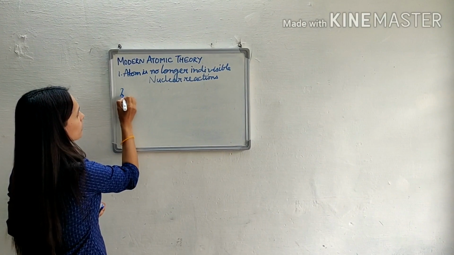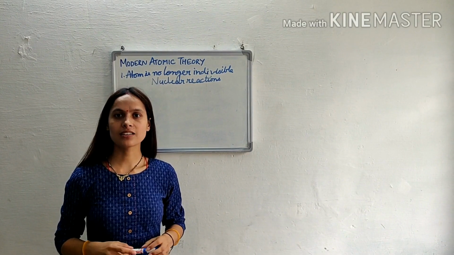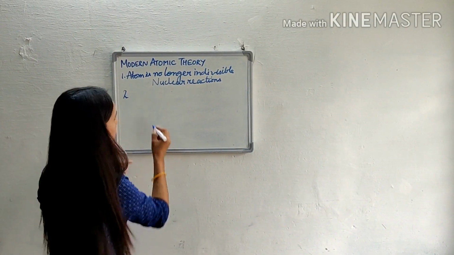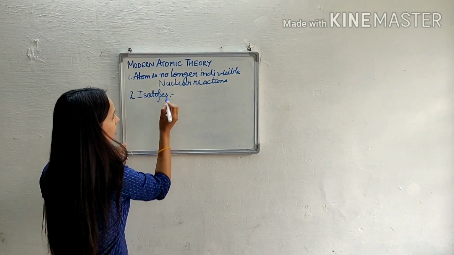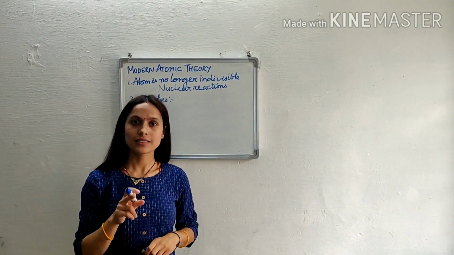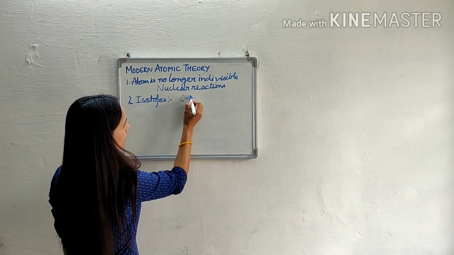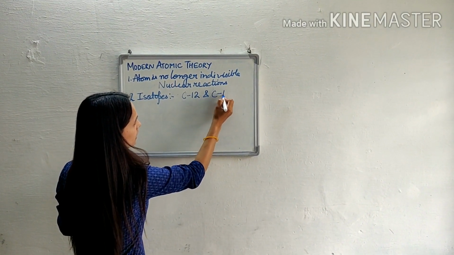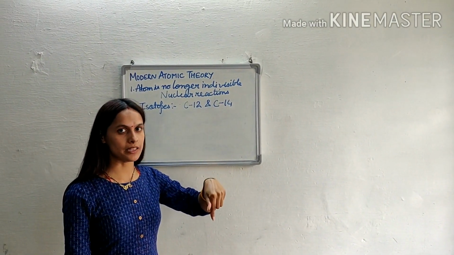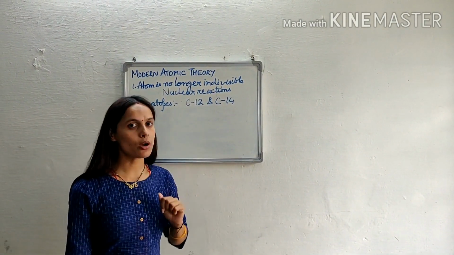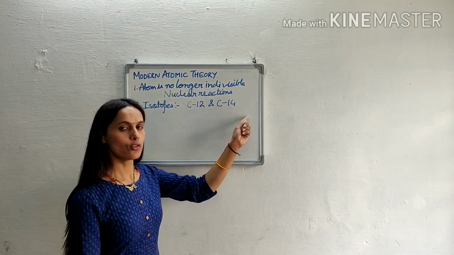Now the second postulate is it is not necessary that atoms of the same element are similar in all respects. For example, isotopes. Now what are isotopes? Isotopes are the atoms of the same element having the same atomic number but different mass number. If we talk about carbon, C12 and C14 are the isotopes of carbon. These two are atoms of the same element, that is carbon. They have the same atomic number, that is 6, but their mass numbers are different, that is 12 and 14.